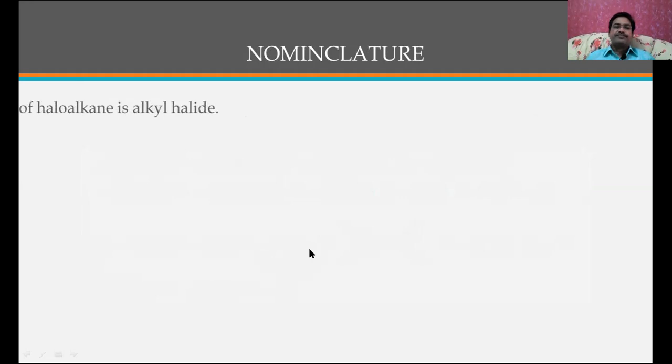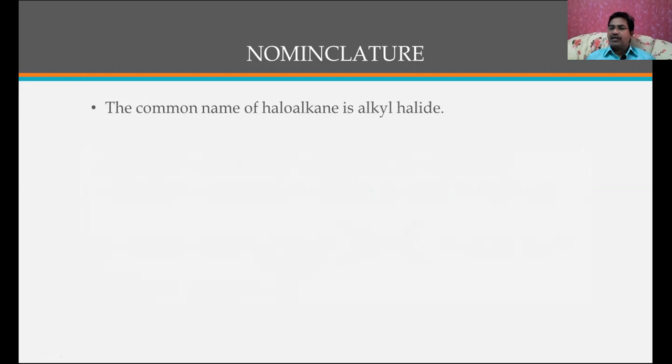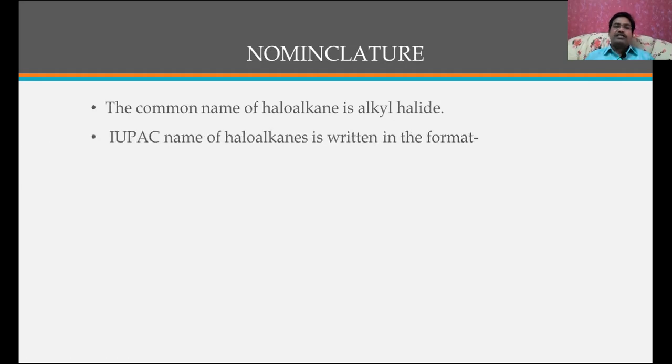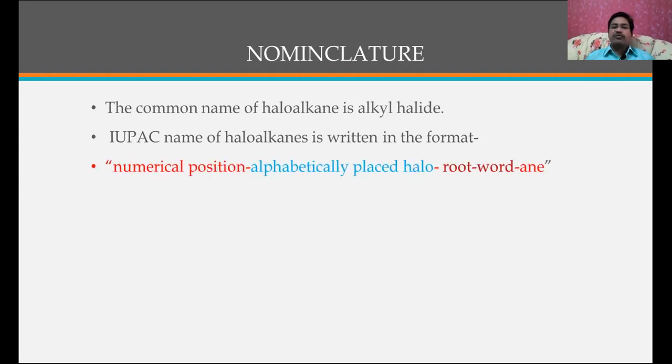Now let us see. The common name of a haloalkane is simply alkyl halide, like methyl halide, ethyl halide, propyl halide, isopropyl halide. Like this, the common name is always given as alkyl halide. The IUPAC name of haloalkanes is written in the format of the numerical position, that is the number, then the alphabetically placed halo, then the root word, then add ane, where ane represents the alkanes.